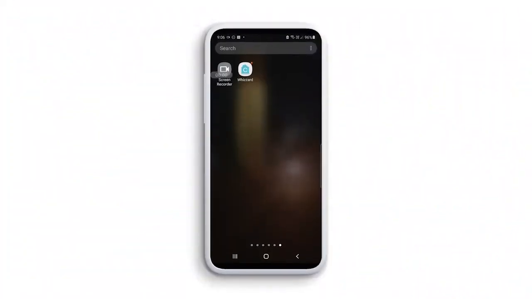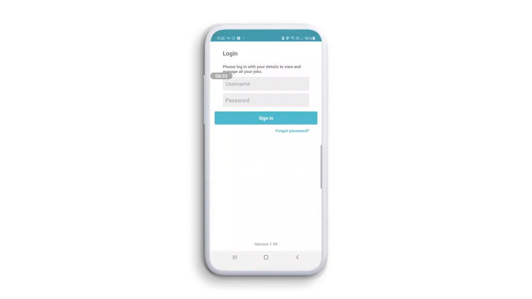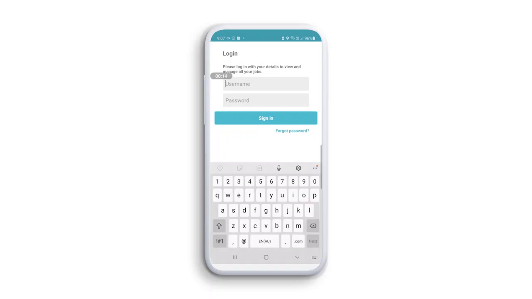Firstly, let's launch the app using the login details that are being provided by Whizz. The login will be your email address and your mobile phone number is the initial password. You'll have a mandatory prompt to change your password on the first login, and this will take you to the home screen.